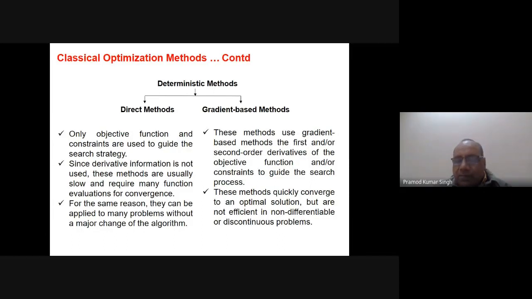So they are not very suitable for non-differentiable or discontinuous problems, simply because we are not able to find the derivatives there. If we come to the direct methods, they do not use the derivative information. So this is a plus point. Since derivative information is not used, these methods are usually slow and require many function evaluations for convergence. Here the input of problem specific knowledge into the search method is very minimal, so obviously they take more iterations, and that is why they are slow in convergence.